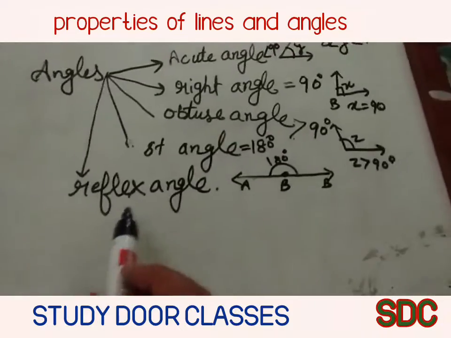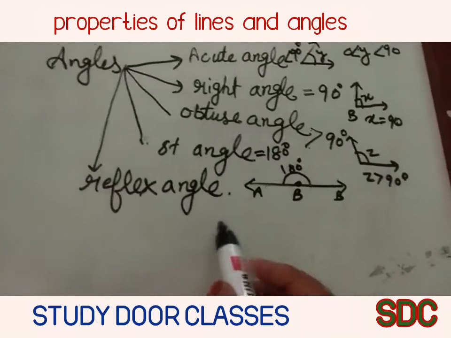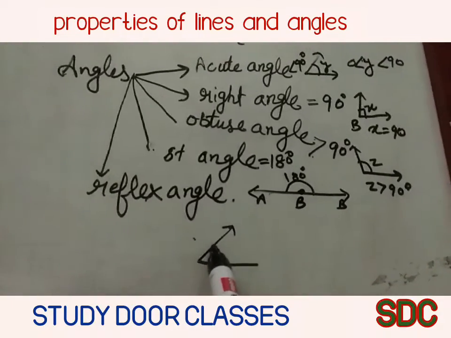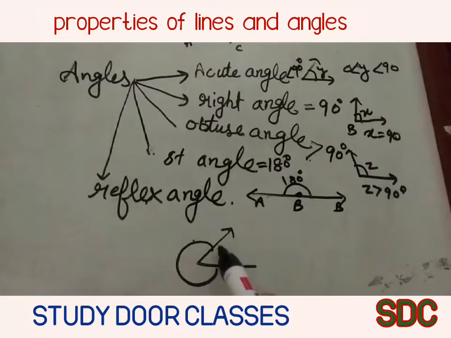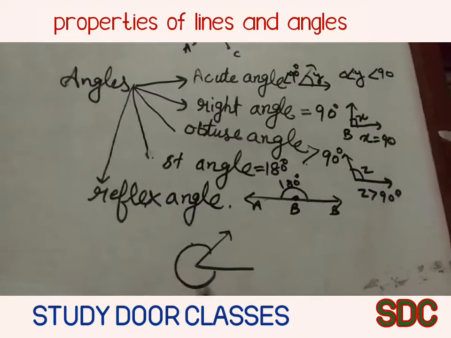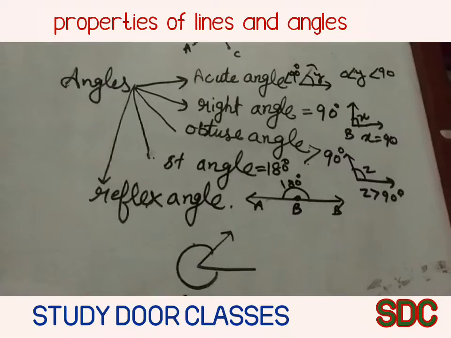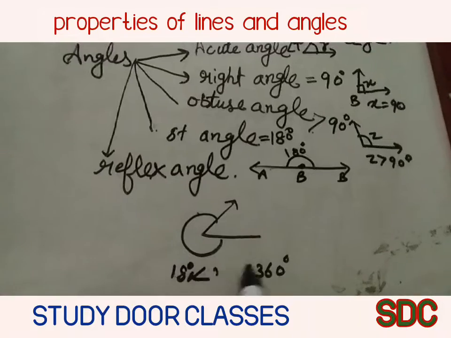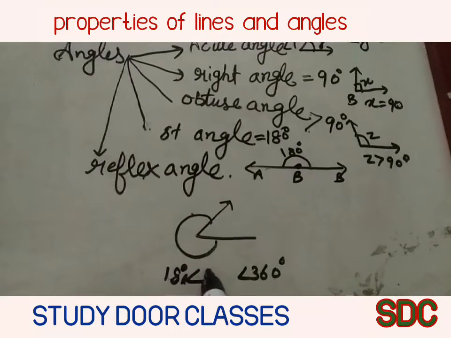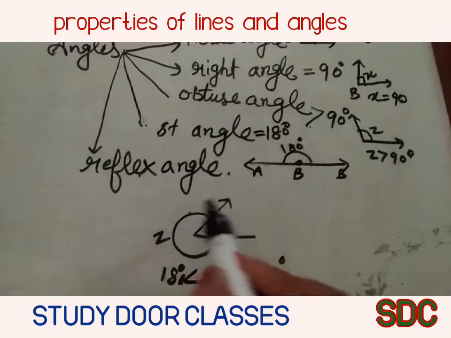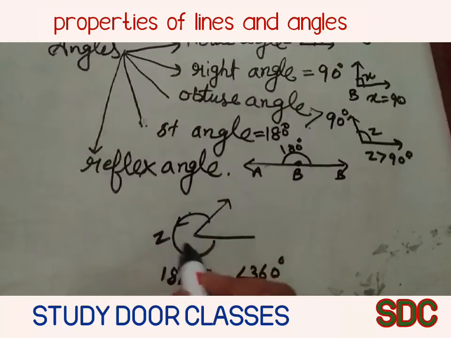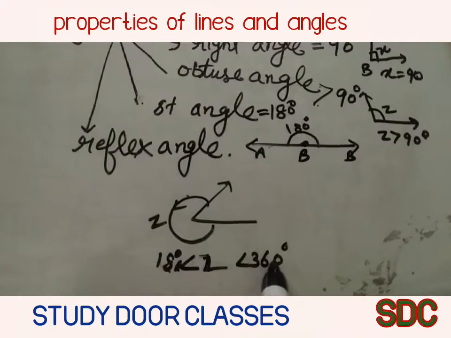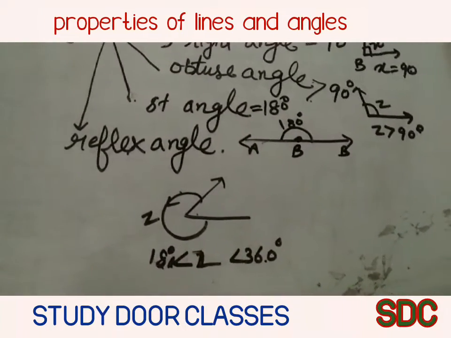Now it is the turn of the reflex angle. What is the meaning of a reflex angle? We know that a line makes a reflex angle when it is greater than 180 degrees and less than 360 degrees. When any angle is greater than 180 degrees and less than 360 degrees, it is called a reflex angle.